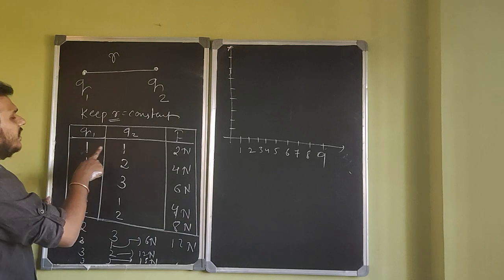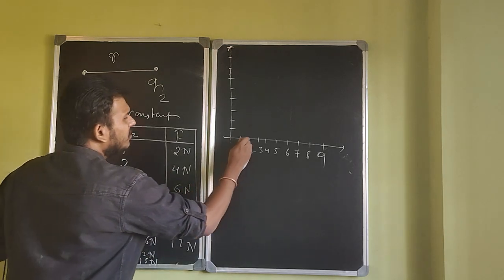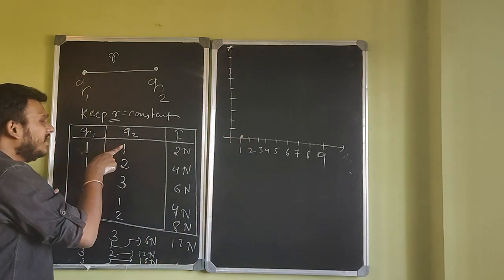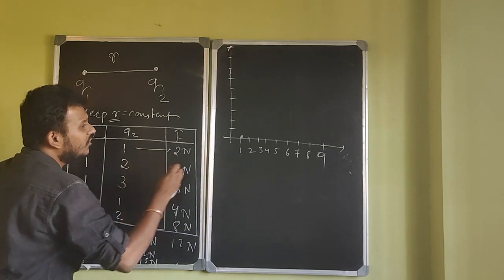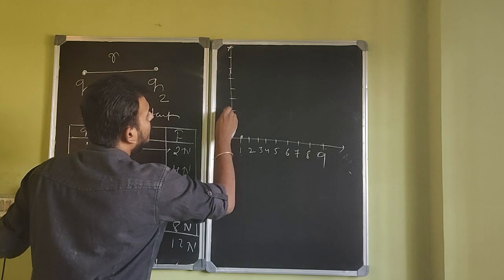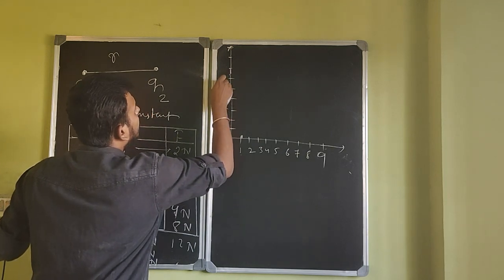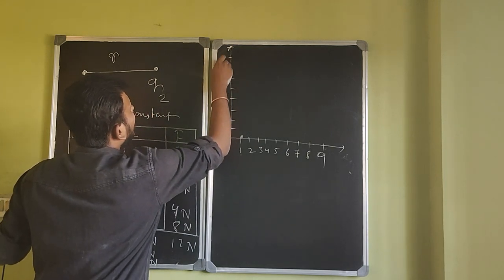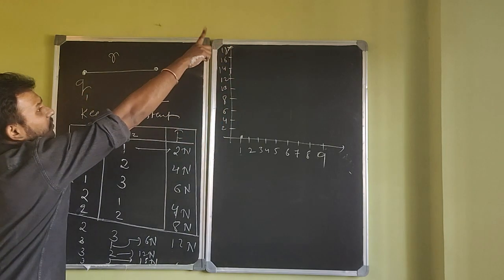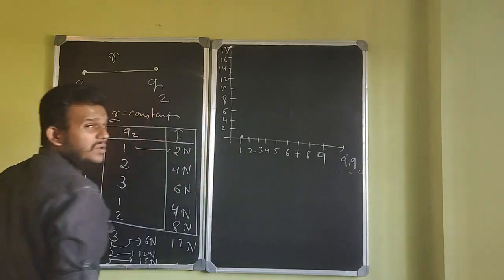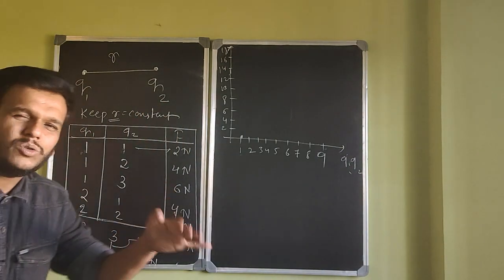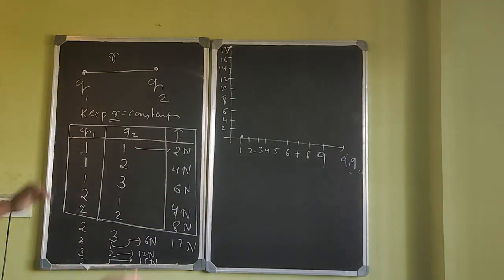Okay, so 1 into 1, 2 Newton. So for a product when Q1 into Q2 is 1, because 1 into 1 is 1, right? At that the force is 2 Newton. So here this is 2, 4, 6, 8, 10, 12, 14, 16, 18. This is force in Newton. This is product of Q1 and Q2 in Coulomb squared, because charge is Coulomb. Coulomb into Coulomb, Coulomb squared. Let's say I'm trying to plot a graph.